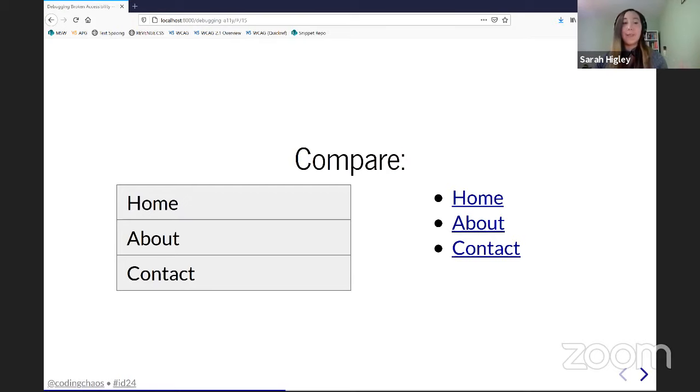In this case, we have our styled list of links that could potentially have other JavaScript managing focus or doing something on it in context in the app. And then we have a very simple vanilla HTML list of links with no styles, no JavaScript, nothing.